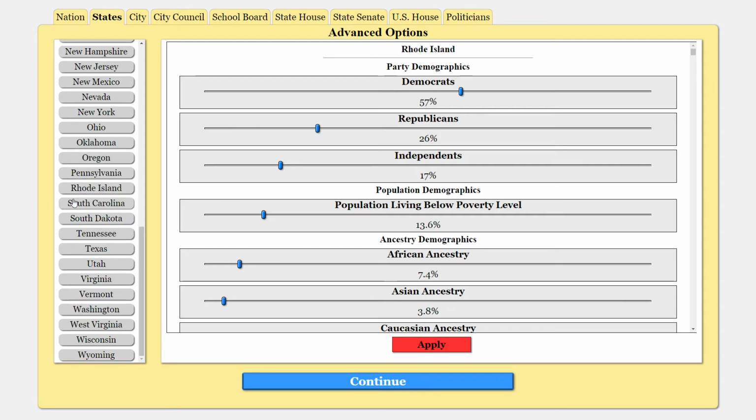Rhode Island is very good. South Carolina's fine. South Dakota, Tennessee, Texas. Texas looks a little bizarre to me. Hold on, 49. That's 15%. That's way too low. I think given Texas, I'm going to lower this number a little bit to like 44.9 and lower this number to 17.2.